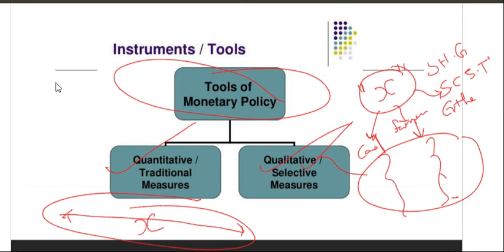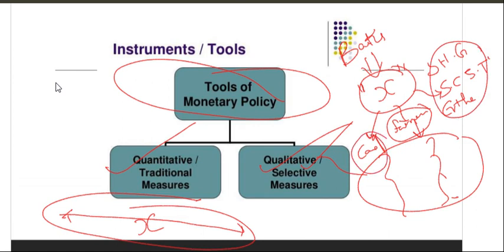You make these banks give the loans in a just way, in a right way, so that farmers and all the poor will be benefited. Even the companies benefit, rather than showing impartiality towards farmers and giving more loans to companies. All this will be controlled by these qualitative tools.